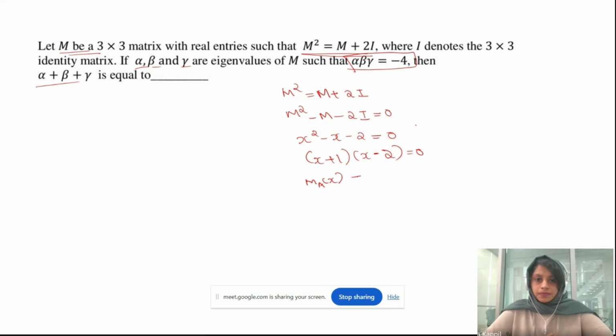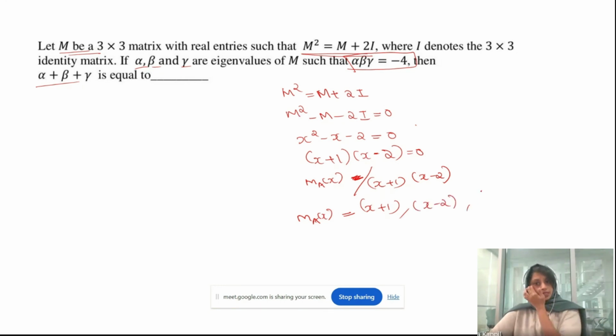The minimum polynomial will always divide this polynomial, x plus 1 times x minus 2. So the possibilities are x plus 1, or x minus 2, or x plus 1 times x minus 2. These are the three possibilities for the minimum polynomial.